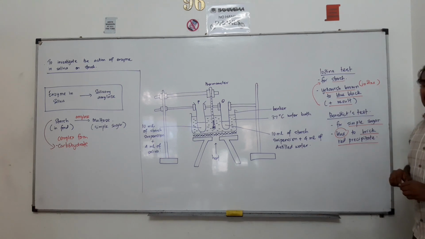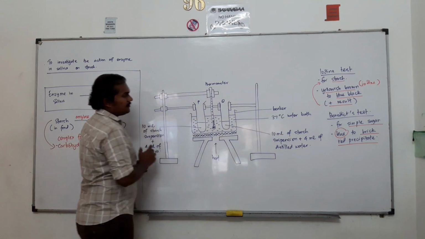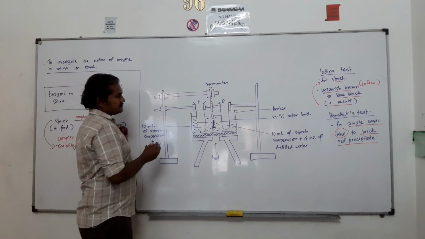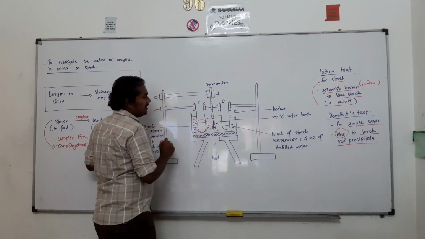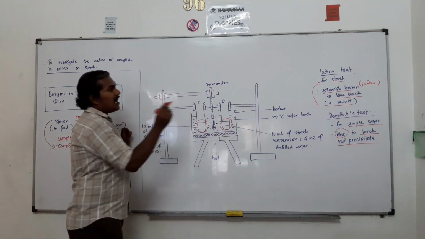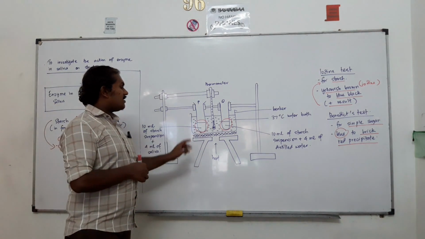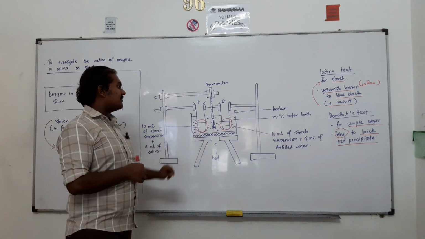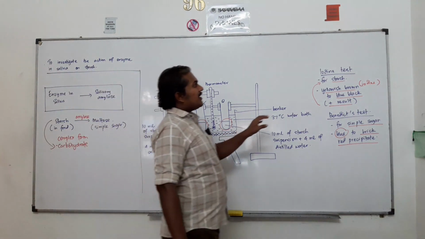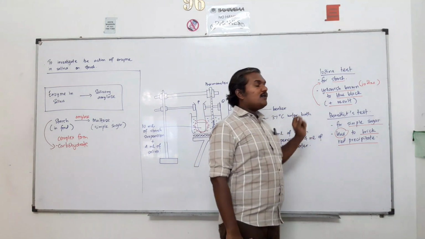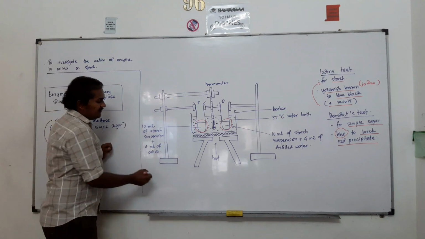So in this case, after the experiment, I will be taking the sample from P and the sample from Q, and I will be doing the tests actually. When you go for solution P, we will take the solution from P, and we will be doing the iodine test.